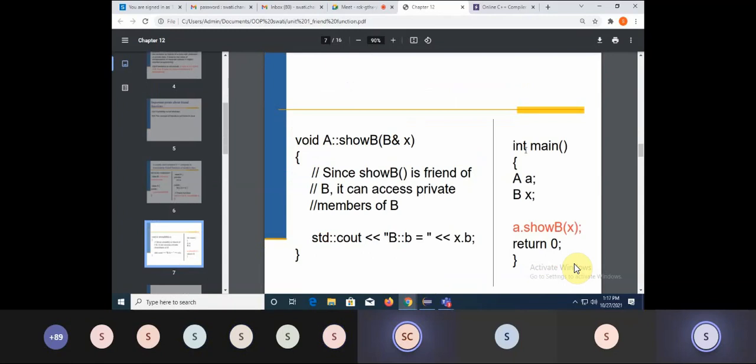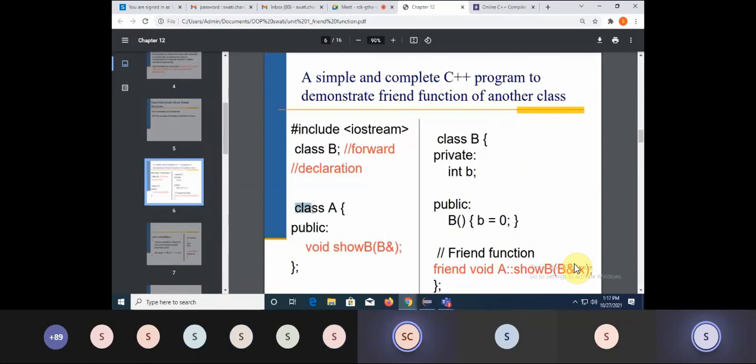Okay. So what I'm doing, I'm writing a main function. Here I'm taking two classes, A and B. Now let's go to the definitions of A and B. So this is my class A. And in that class, I'm writing only one function, which is a show B function. Fine. And what I'm writing in that show B, what is an argument? It is an argument of B type. What is B? It may be a class.